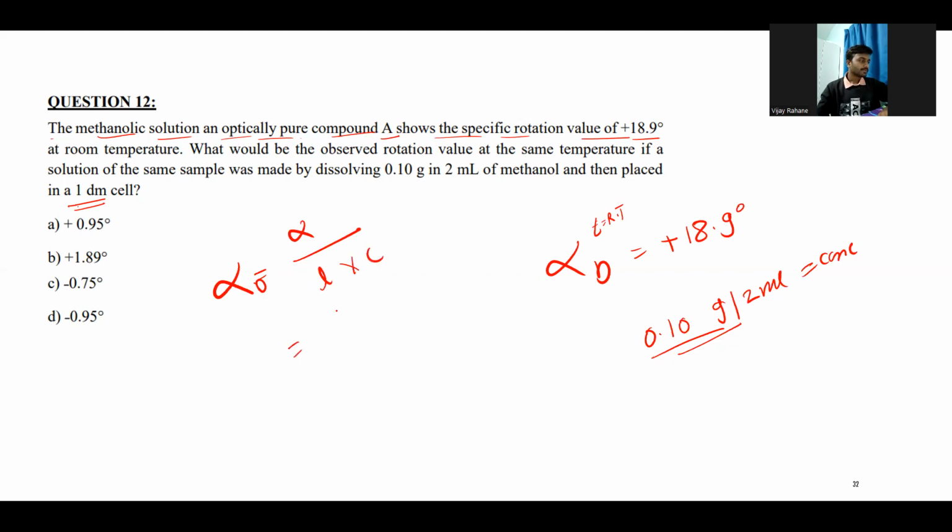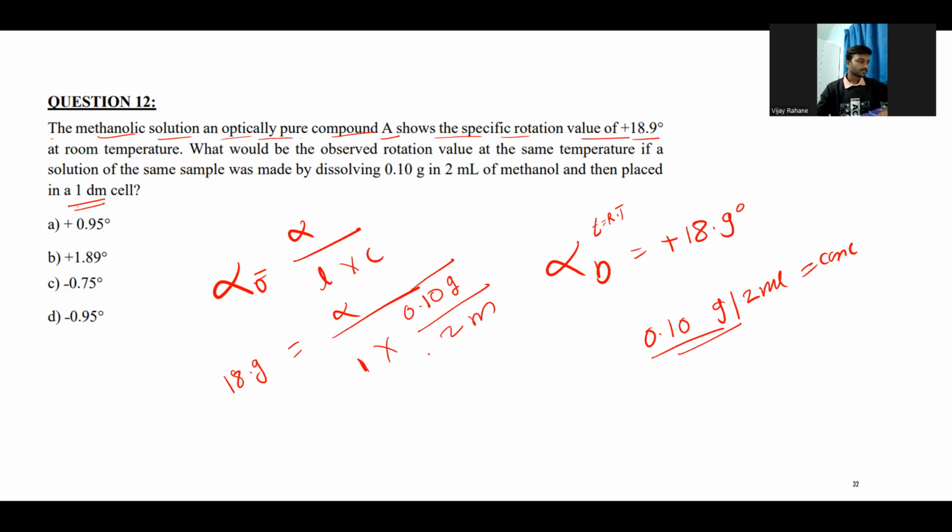So which is equal to alpha, that we need to find out, right? So alpha D they have given, which is 18.9, and what are the other values? The length they have given is 1 decimeter, and the concentration they have given is 0.10 gram per ml, which is 2 ml. So by solving this, you will get the value of the alpha.